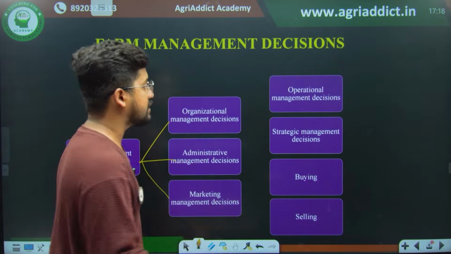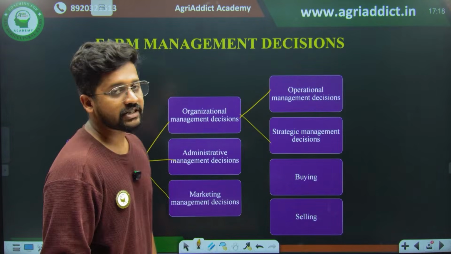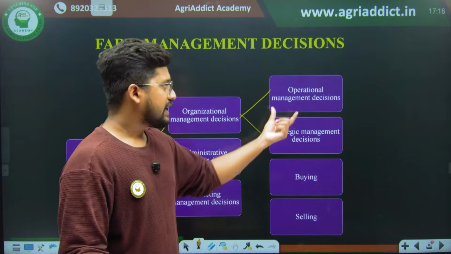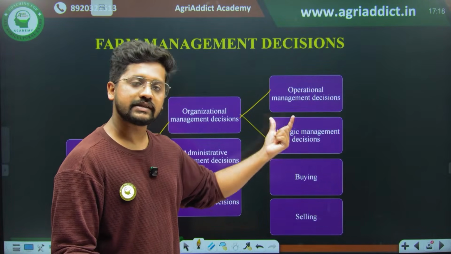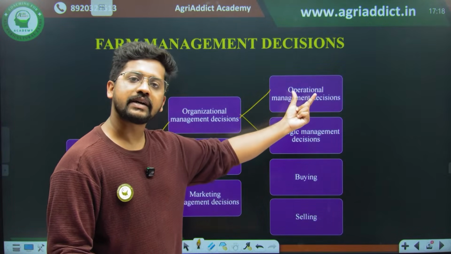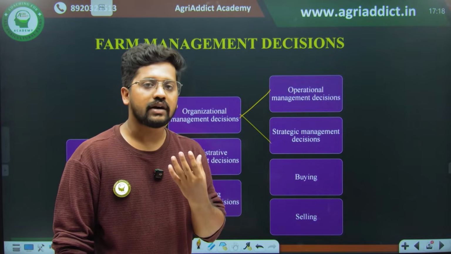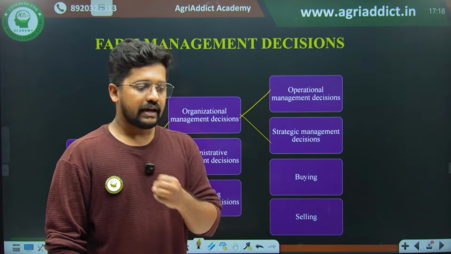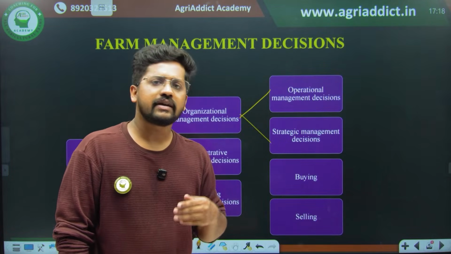Organizational management decision is further divided into operational management decision as well as strategic management decision. The basic difference is that operational management is concerned with almost day-to-day activities. These are short-lived decisions. Recurrently you will be taking them, and the effect of the decision will be very easy to see.